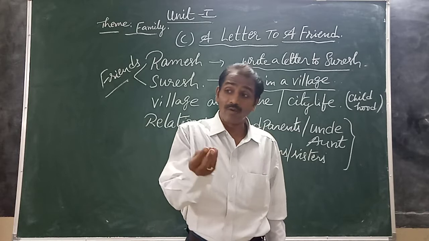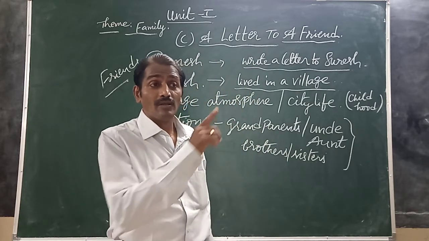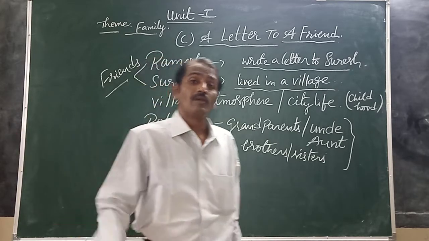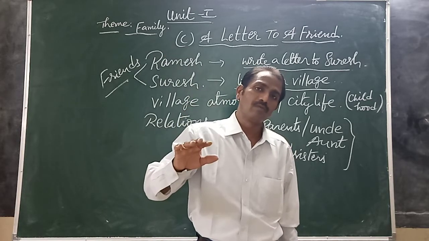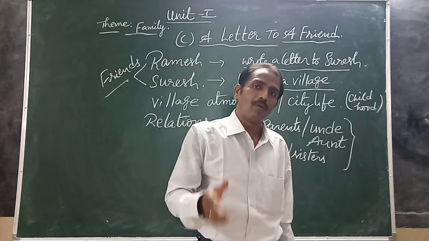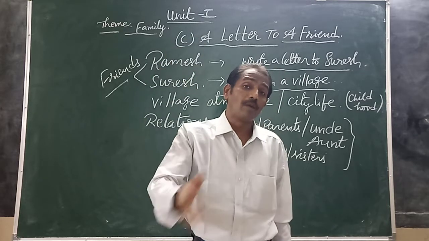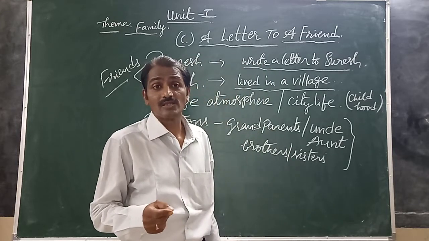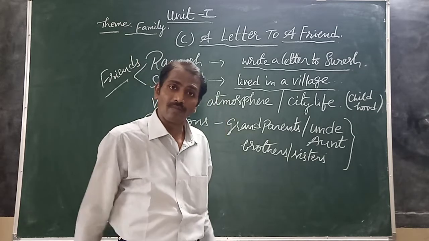Even generally we see that when people die, the owners of the flats won't allow the dead body to be taken to a particular place. They say you should go somewhere else, and if you have your own house, you should take the dead body there. They won't allow it. That is apartment culture. So at present, this is the worst life. This is city life.